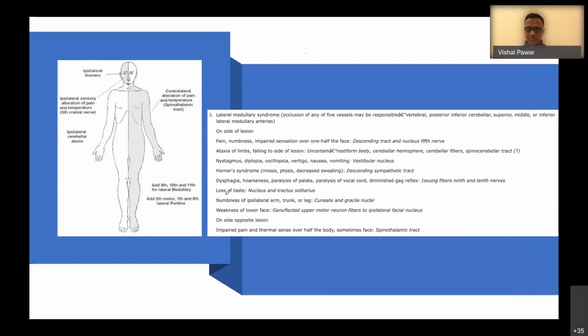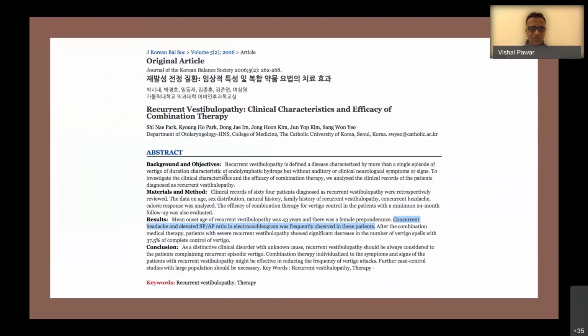So now everything is getting correlated. Last time we discussed recurrent vestibulopathy of peripheral origin, but this case turned out to be of central etiology. It's a very long case. I thought of discussing it because it was so interesting, and there are so many things which I learned from this case, so I thought I will share.